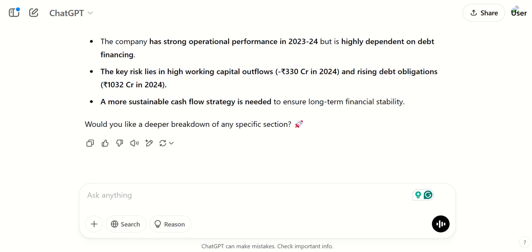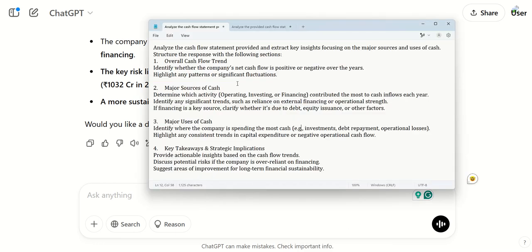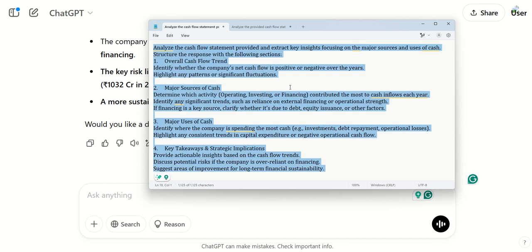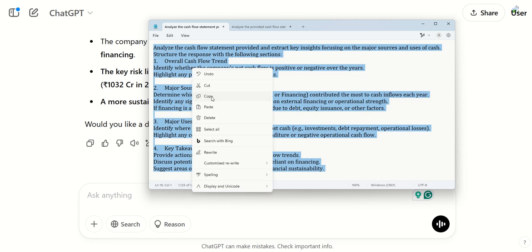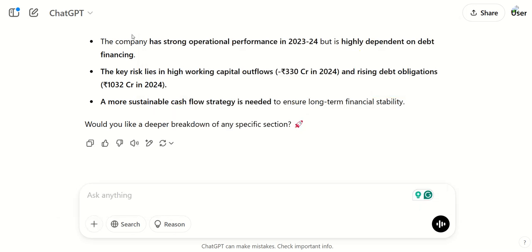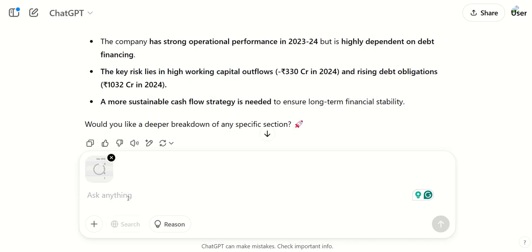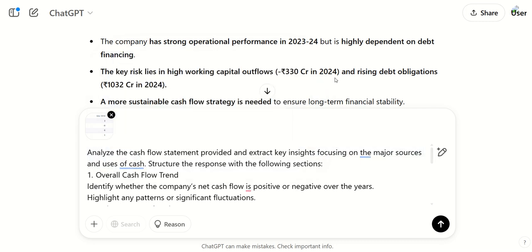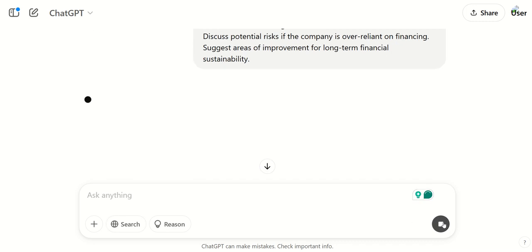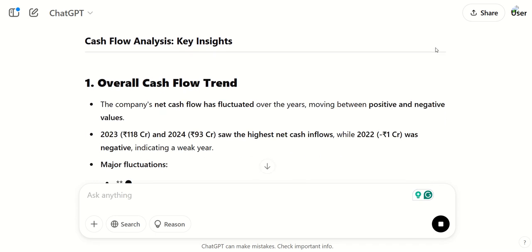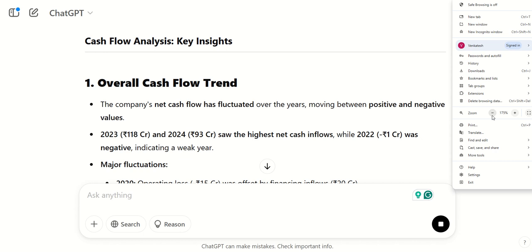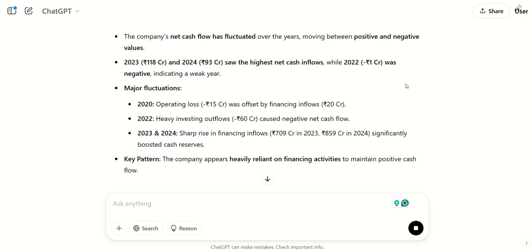So now I'm going to take you through a structured prompt, for the same cash flow, like what are the sources and uses of cash, but this is the kind of structured prompt I'm going to give to the model. So I upload the image and I paste the prompt. This will be definitely better than whatever we saw in our previous version.